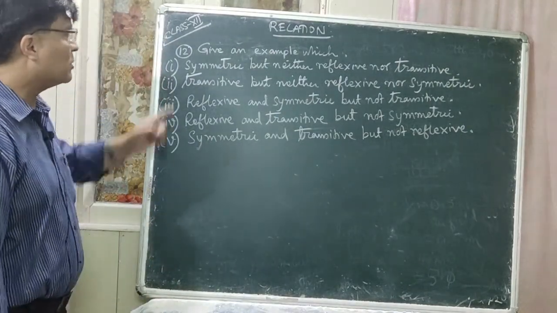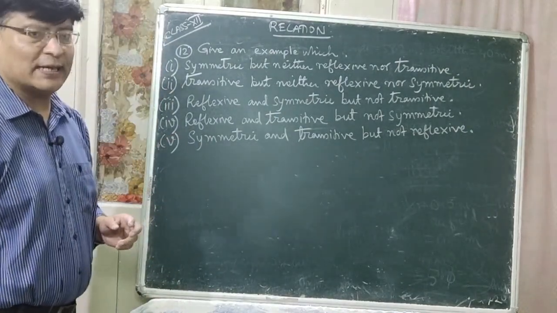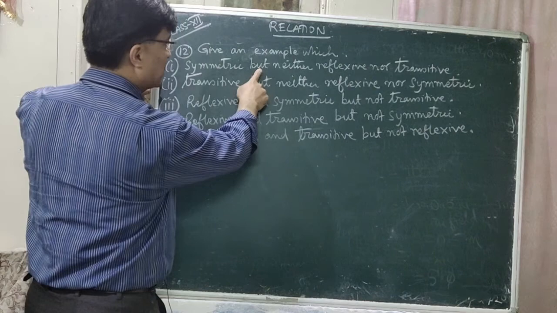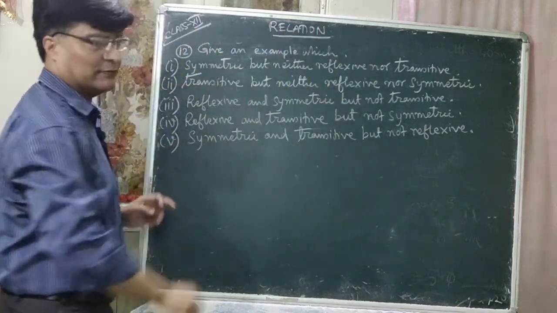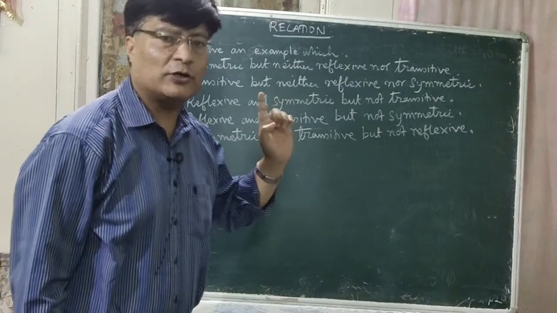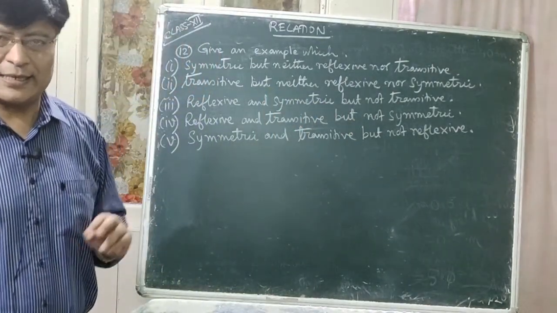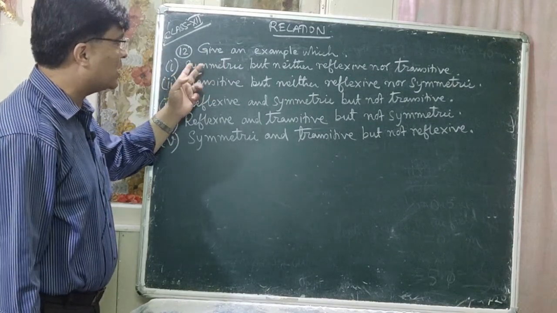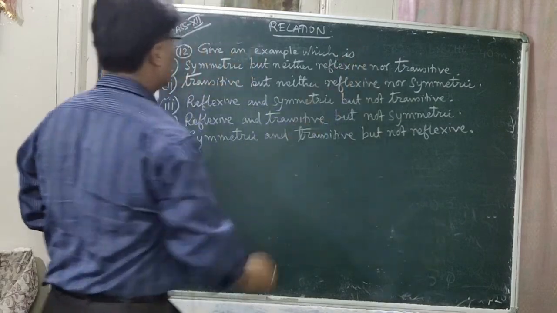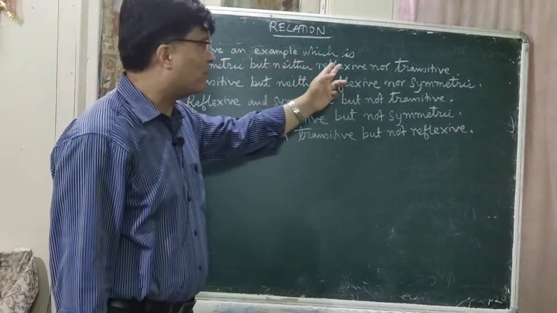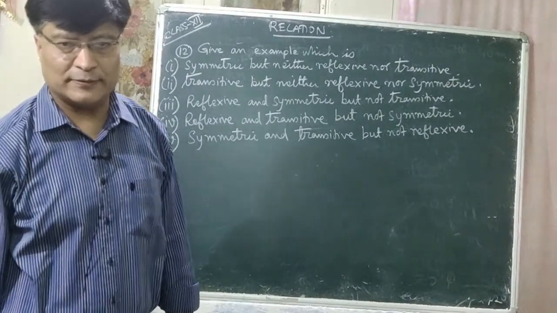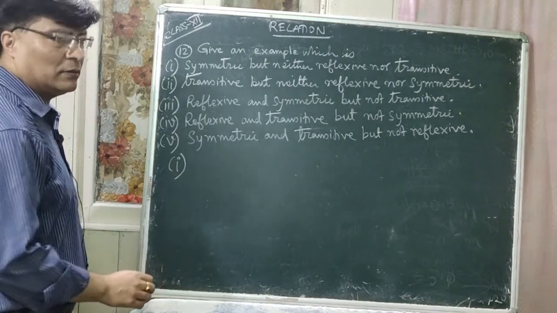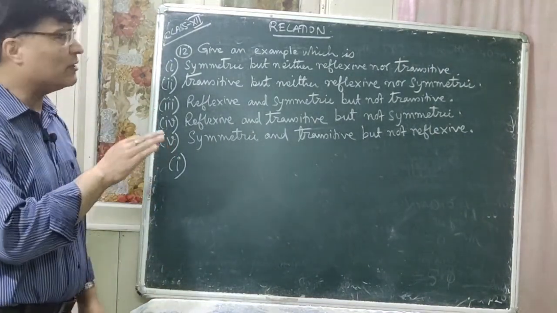Okay. So question number 12 is you have to give an example which is number 1. Symmetric but neither reflexive nor transitive. Is that clear? In 12 number 1, you have to give an example which is symmetric but neither reflexive nor transitive. Is that clear?